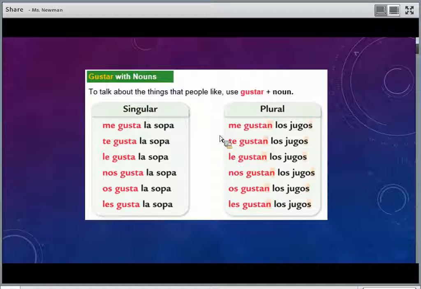You're going to do that same thing in Spanish. Remember, the hardest part with this is that it doesn't depend on who likes it. They like it, we like it. Those are plural. All that matters is that you use the right pronoun, nos or les. Right? If the person's plural, that doesn't change at all. It's the item you're talking about that changes it from gusta to gustan.